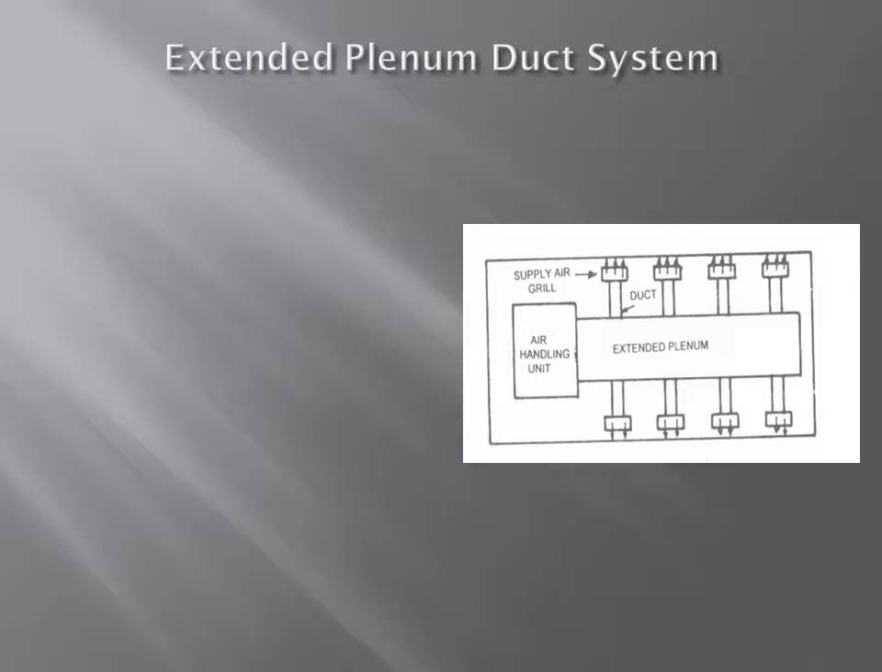And the extended plenum is this one. From the air handling equipment we are extending the plenum, and from there separate ducts for separate outlets. We can extend the plenum at one side or both sides according to our requirement. So here we are extending at one side. This is the classification of ducts according to arrangement.